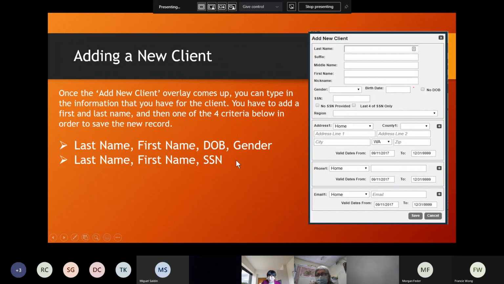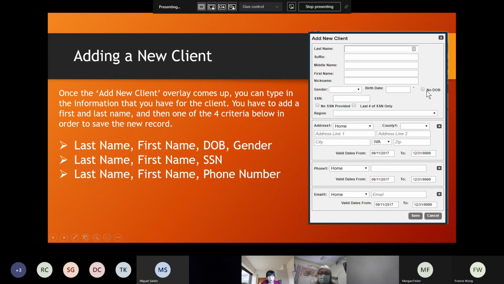Or another combination is last name, first name, and let's say this time you only know a phone number of your client. You enter your client's phone number. If you try to save here, the system will say date of birth and social security number are required. We don't know. How would you do that?